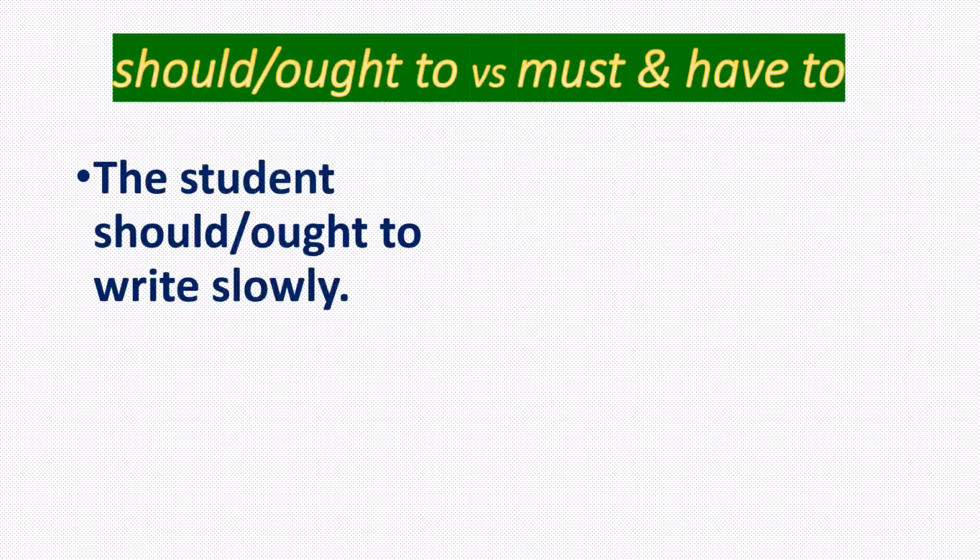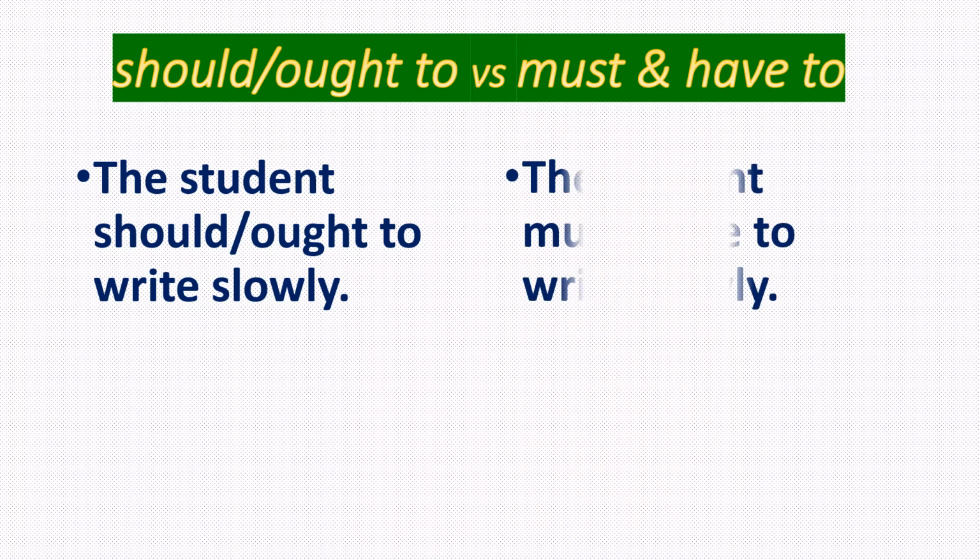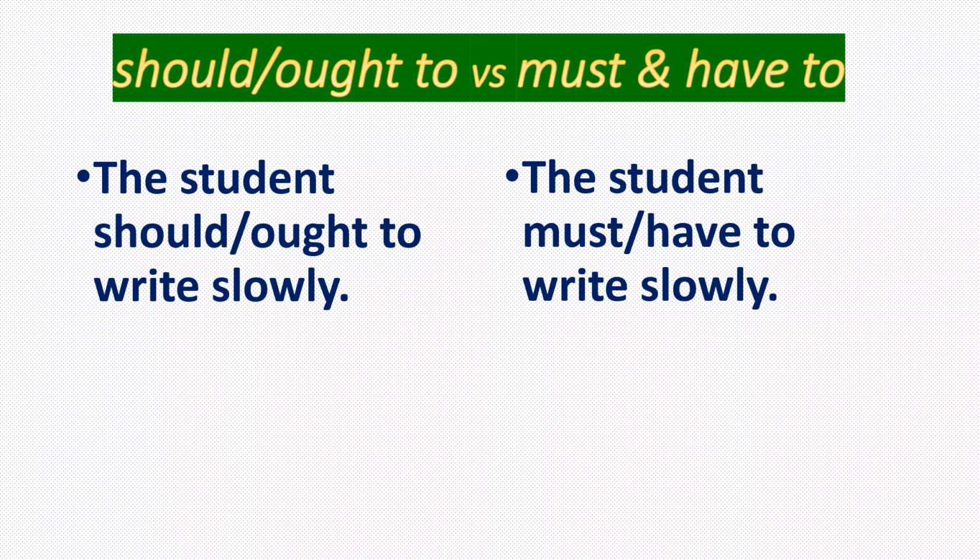Let's see some examples with should or ought to versus must and have to. The student should write slowly, the student ought to write slowly. The student must write slowly, the student has to write slowly.